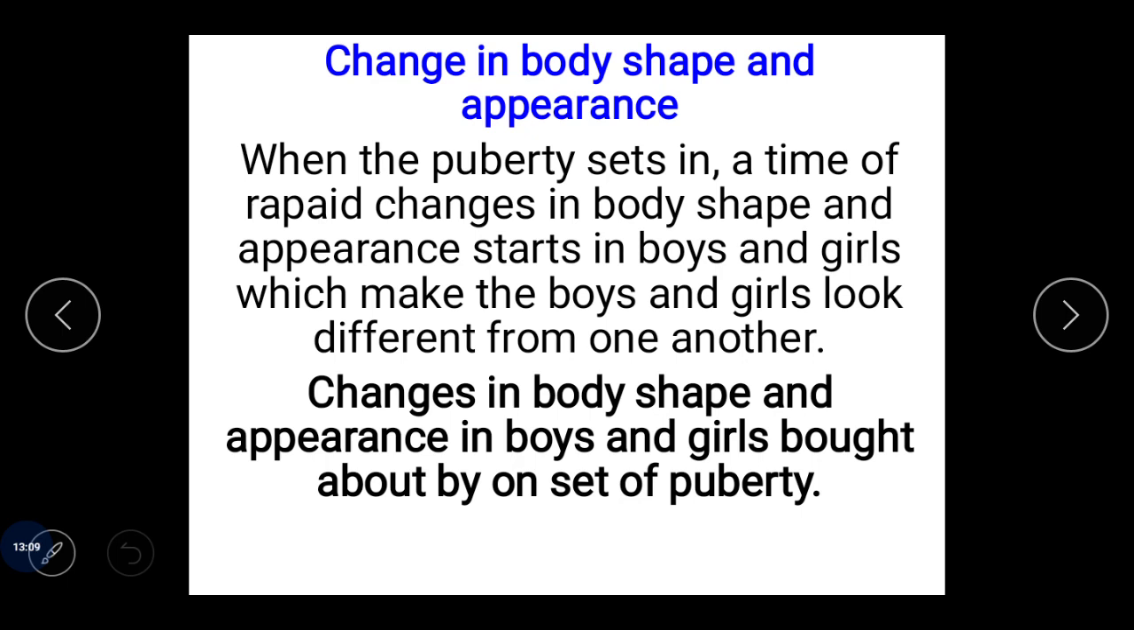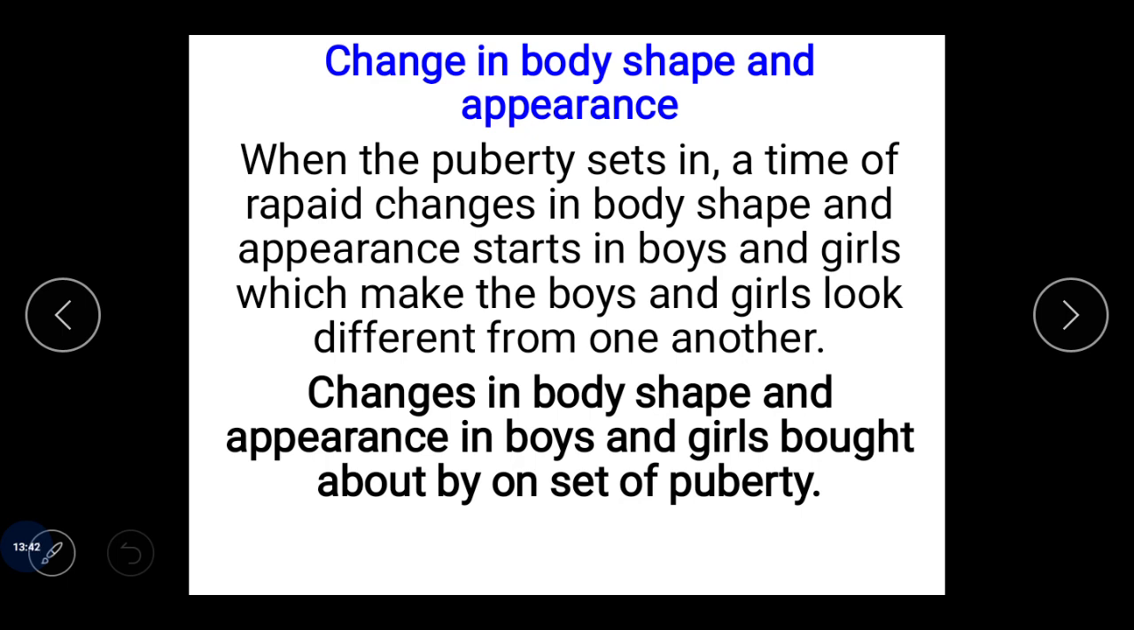because when a child is small, sometimes it is difficult to tell from the appearance whether it is a boy or a girl. This is because we find that there is the same body shape, but eventually when they attain the puberty, both males and females, we find certain rapid changes in their body appearance।